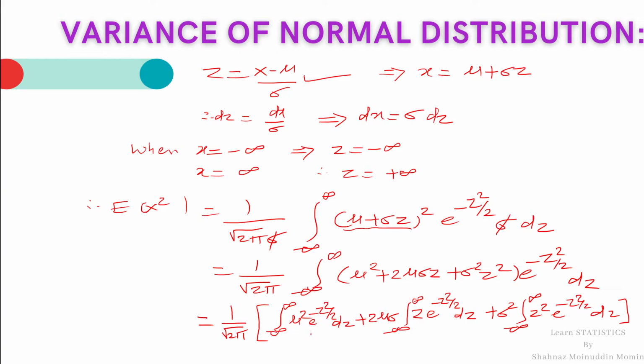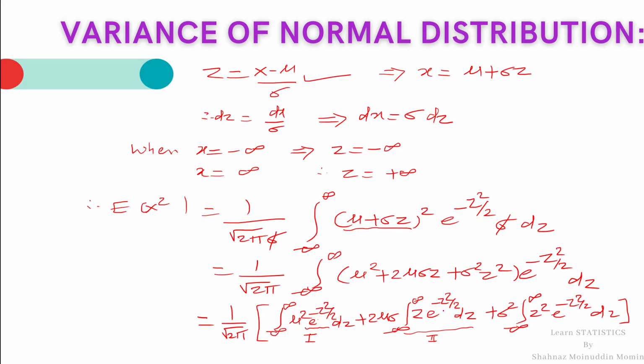By observing the first integral, we see that the integrand e raised to minus z square by 2 is an even function. So, it is equal to twice integral 0 to infinity mu square e raised to minus z square by 2, plus 2 mu sigma. The second integral is z into e raised to minus z square by 2.